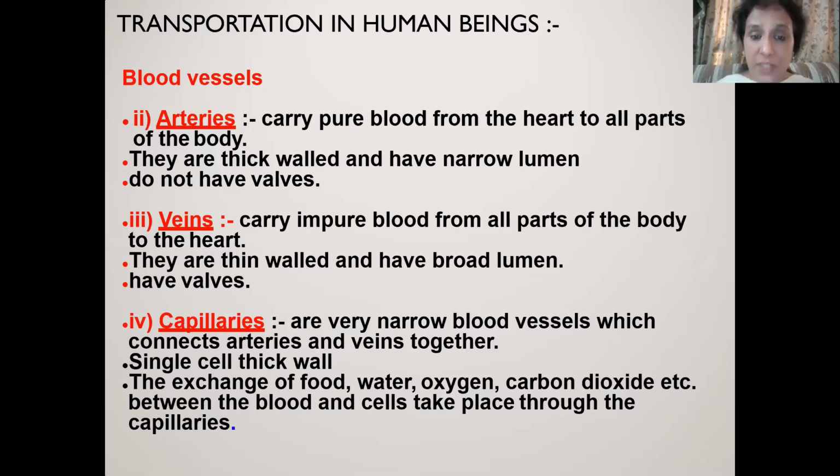This pressure is very important. Otherwise, blood is not going to reach each and every cell of the body. And to resist this pressure, arteries are having thick wall. Otherwise, what would happen? Arteries will burst. So they are thick wall, they are having narrow lumen, and because of this narrow lumen, a pressure is maintained in the arteries. Arteries, they are not having any valve because pressure is sufficient to flow the blood in single direction only.